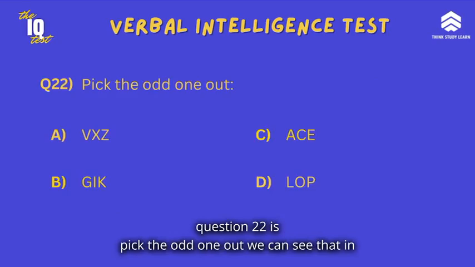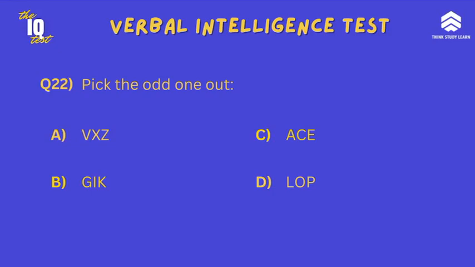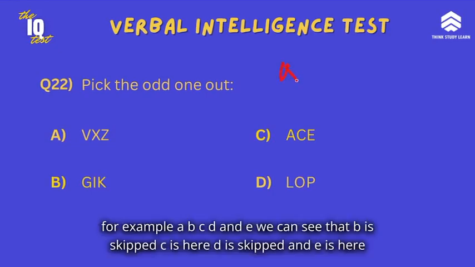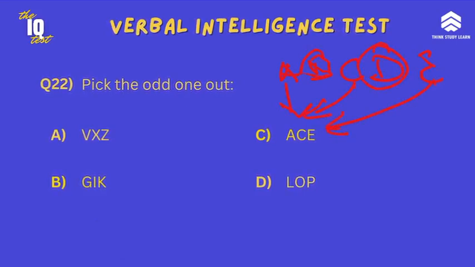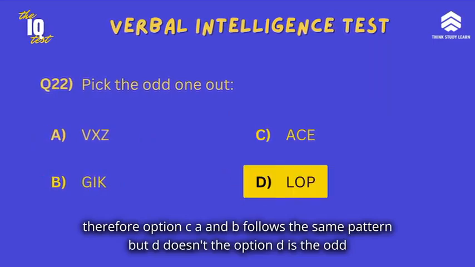Question 22 is, pick the odd one out. We can see that in each of these sets, the difference between each letter or alphabet is by only one letter. For example, A, B, C, D and E. We can see that B is skipped, C is here, D is skipped, and E is here. Therefore, options A, B and C follow the same pattern, but D doesn't. The option D is the odd one.